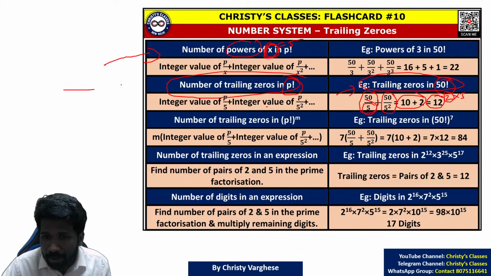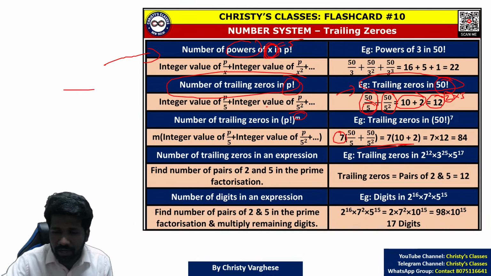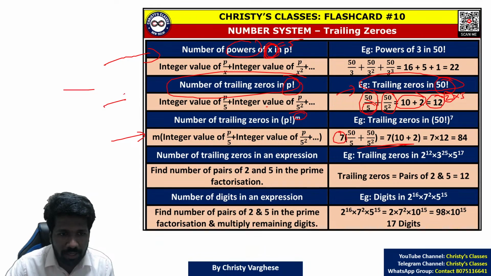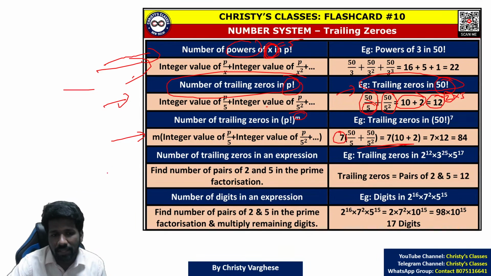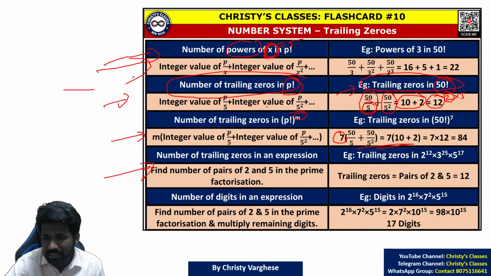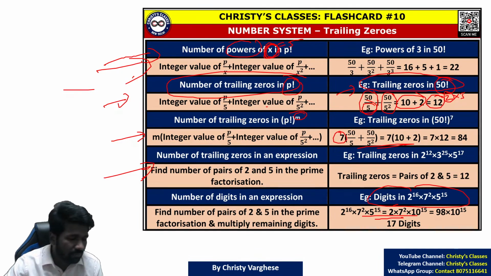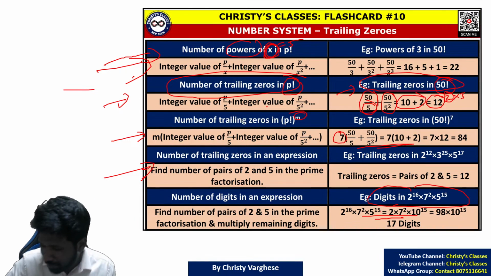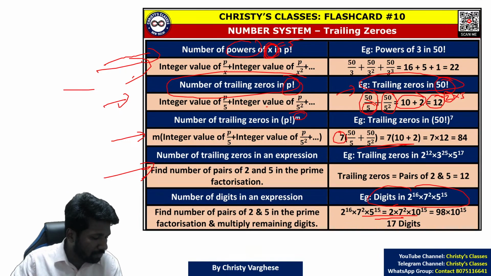Now, if there is a power on this factorial, to find the trailing zeros you just multiply by that power. That part you can try yourself. Till now, questions were not asked based on this, but this and this were asked, and this also. Same thing. To find the number of digits also, you can use this concept. Try the example given in this flashcard yourself. So these are the basic ideas you should learn from this chapter.